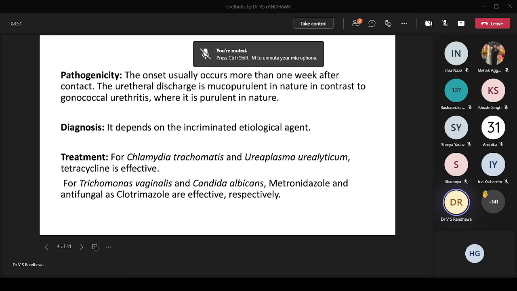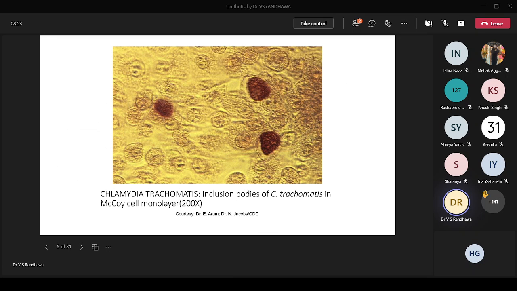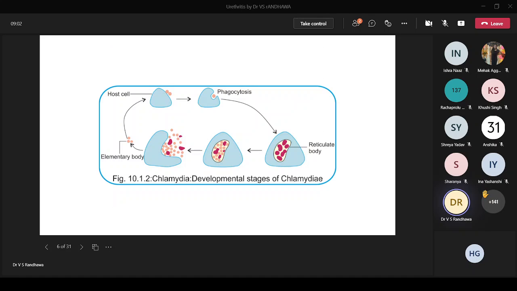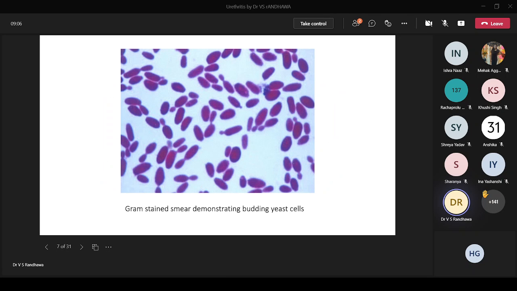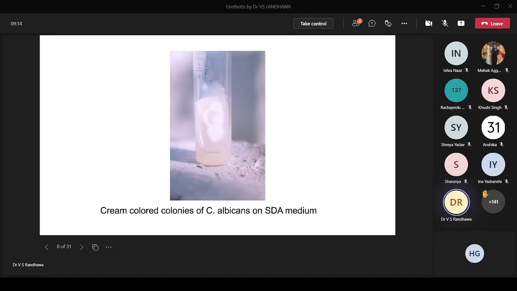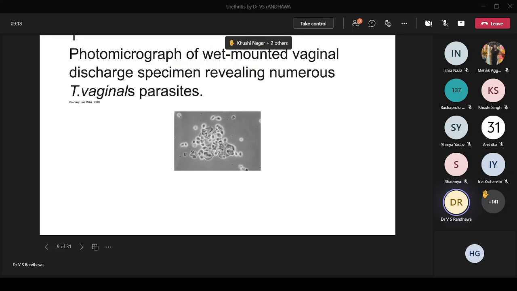But actually we can just have a fast overview. Chlamydia trachomatis. This is a picture in the cell line showing the inclusion bodies. That's chlamydia. That's the life cycle. This is actually budding yeast cells, gram positive organisms. This could be in the atypical. That's the growth on the STA. So this is Trichomonas vaginalis.